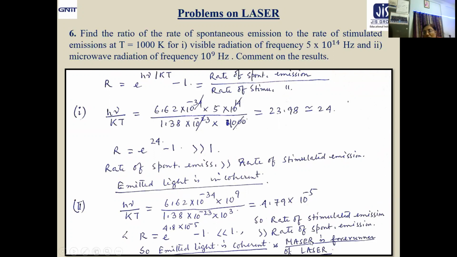Microwave amplification by stimulated emission of radiation. Here it is done first using Einstein's theory. It started working fast, then laser, that is regular visible light. That's why maser is called the forerunner of laser. Okay. Now, students, you are getting what is the implication of comments on the result. This is a very, very interesting and very good problem. Conceptually, everything can be made clear if you exercise this type of problem.